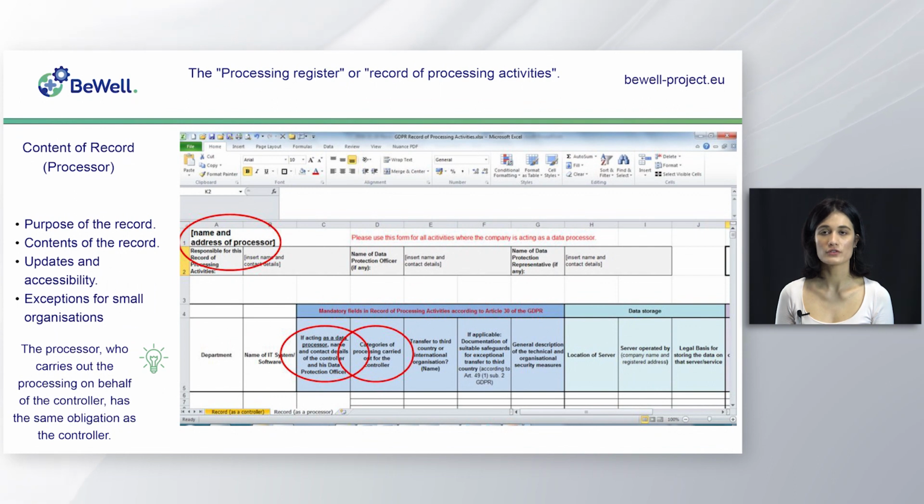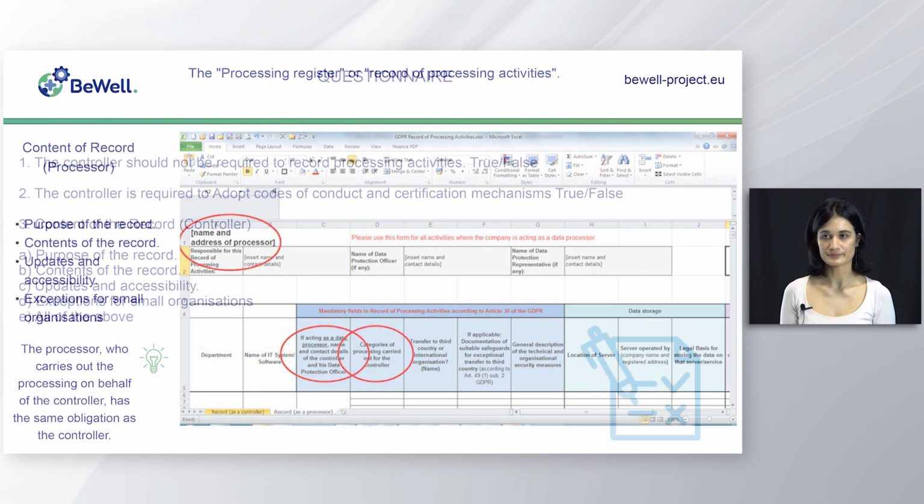Content of record for the processor. The processor who carries out the processing on behalf of the controller has the same obligation as the controller and follows the same rules and guidelines.